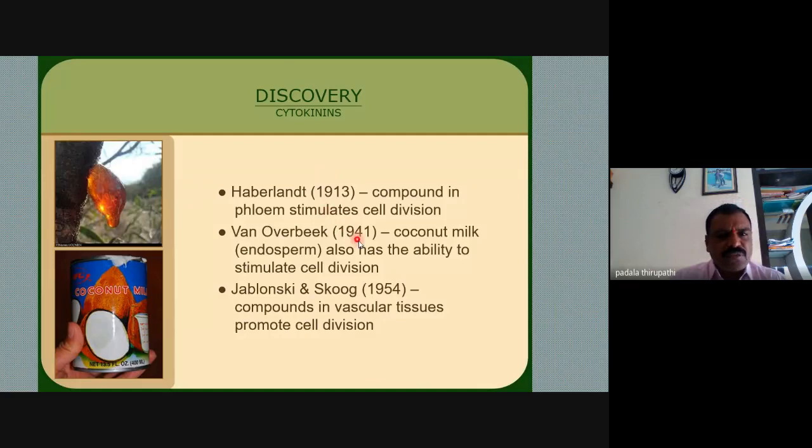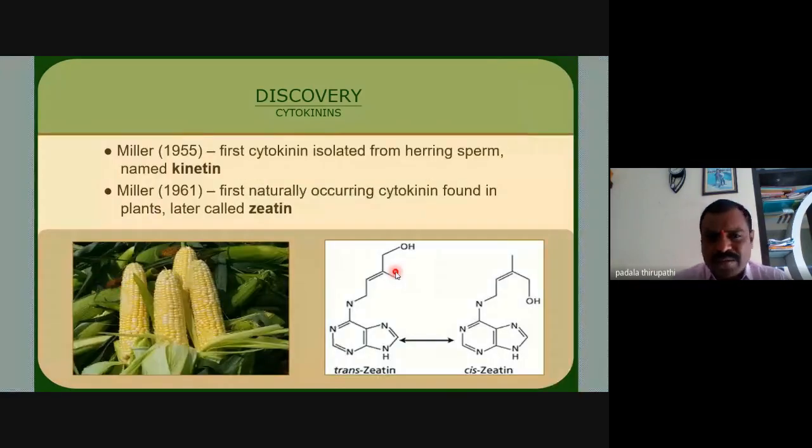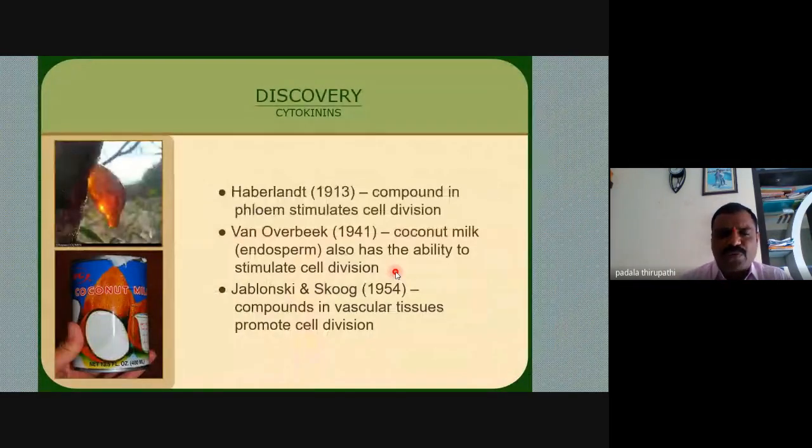So cytokinin. The meaning of cytokinin is from Greek words: cyto means cells, kinin means division. So the first and foremost important physiological function of this cytokinin is cell division. Cell division is promoted or induced by the cytokinins.